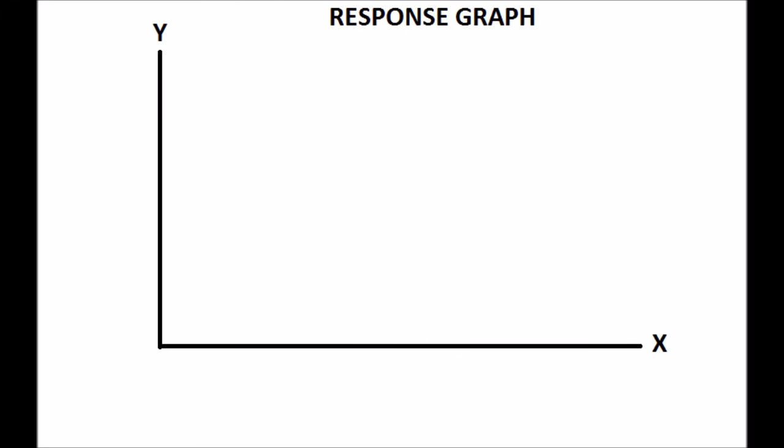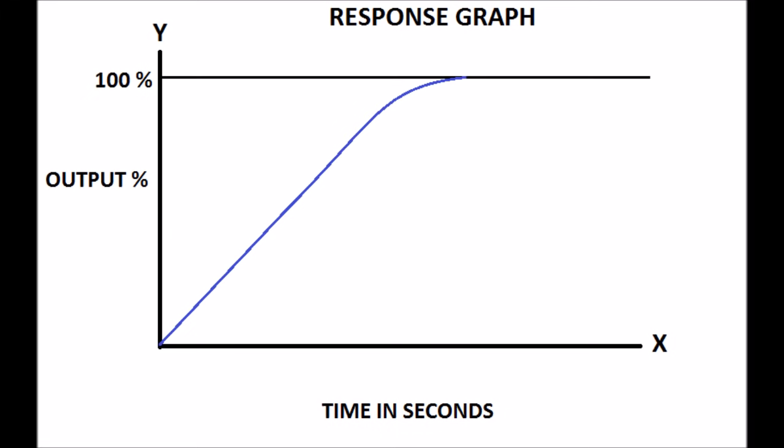In general, the system response is shown in a graph. In the graph, the x-axis represents the time in seconds, and the y-axis is the percentage output of the system. The maximum output is the target, which is 100%, as shown in the display.